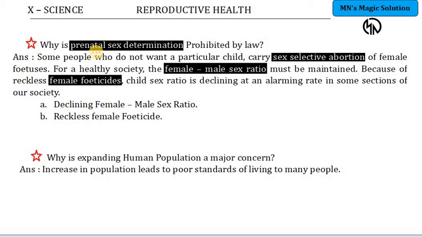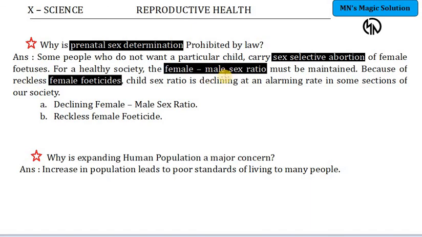So if they saw a female fetus, what would they do? They would actually do a sex selective abortion. The sex of the child is noticeable in the 2nd month itself, nearly within the 2nd month. So when they scan at that time, if they find out it's a female fetus and they want sex selective abortion, that is, with the mindset that a female must be aborted, if they keep on doing this, what will happen to the society?